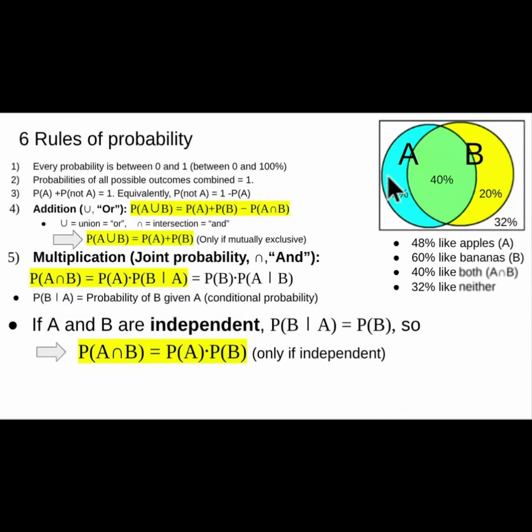So for example, here, if you did P of A times P of B, that would be 48% times 60%. You would not get 40%. So because we know that the overlap of P of A and B is 40%, and it's not equal to 48 times 60, that's one way of knowing that A and B are not independent.